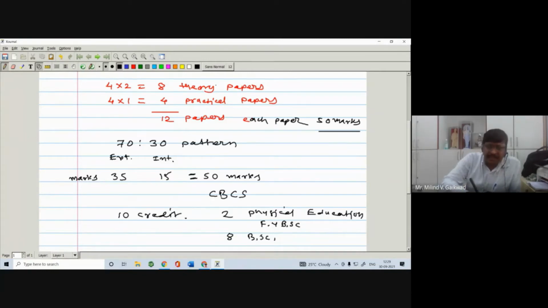So we have seen the examination pattern. In the internal, we'll take 2 exams. That is the class test. Depending upon the syllabus, we'll take an exam of maybe 10 marks, maybe 20 marks, and we'll convert it.